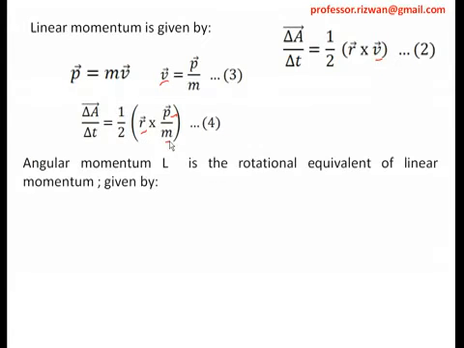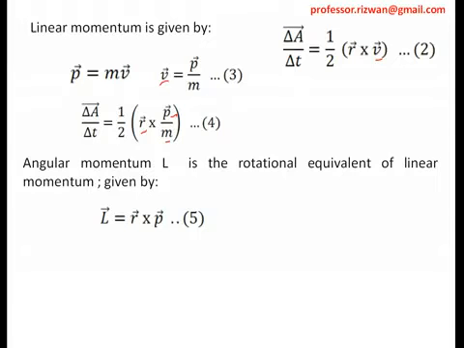Now this is called angular momentum L, the rotational equivalent of linear momentum. The formula for linear momentum is p equals mv. Now let us see angular momentum. What is angular momentum? Angular momentum is the momentum due to rotational motion, right? So the formula for that is L is equal to r cross p. This is an important formula which gives the relation between angular momentum and linear momentum. So L is equal to r cross p.